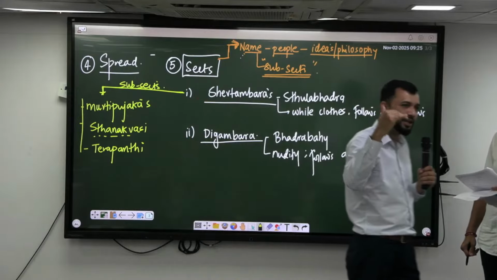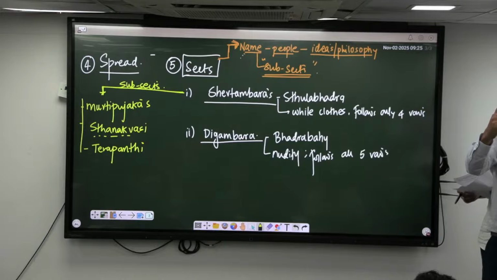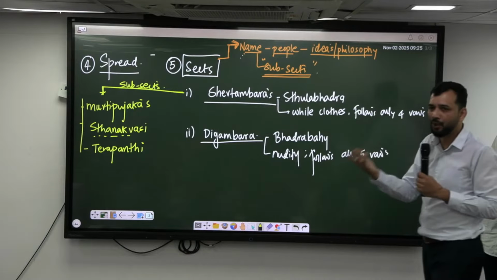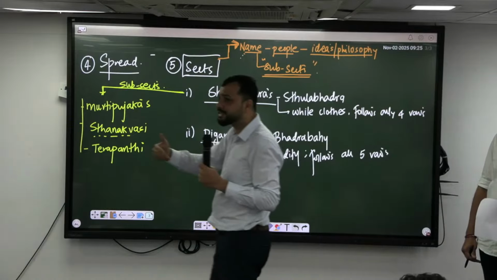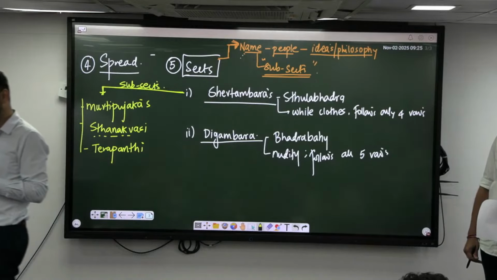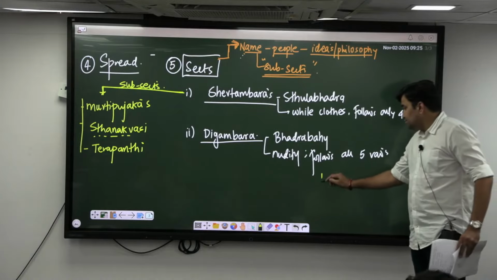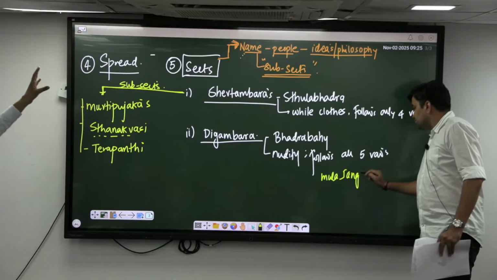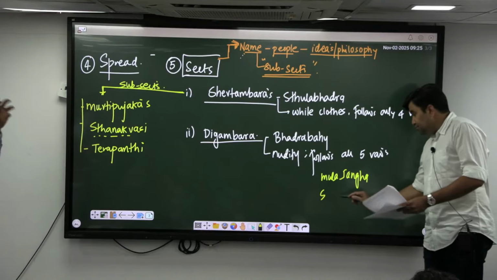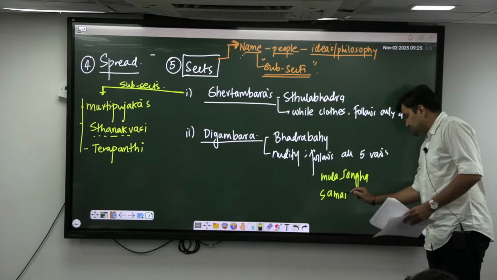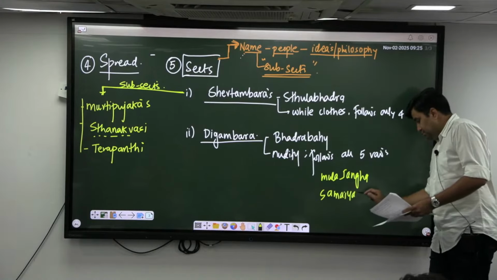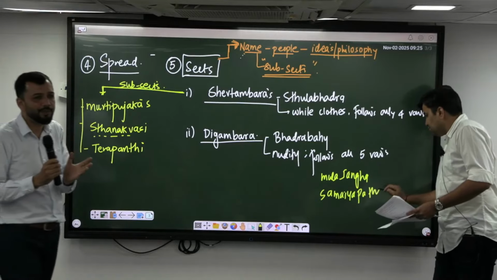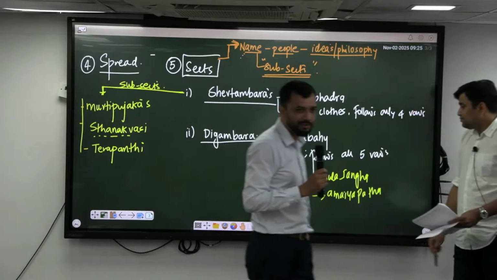So three sects are very important. One, Murti Pujika. Then Sthanakvasi, where Sthanak means the prayer hall to do the meditation. Against that, Therapanthi. Thera means 13. They gave 13 different rules that you have to follow. Among them are the 5 vows of Jainism, the 3 Ratnas, the important things of Jainism that you have to follow. Just praying and stopping will not help. You have to have that completeness, otherwise the religion will not function. That is basically the Therapanthis.